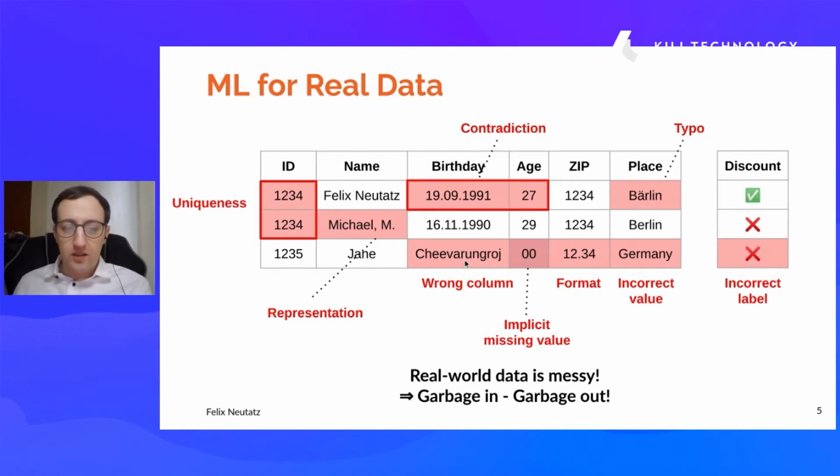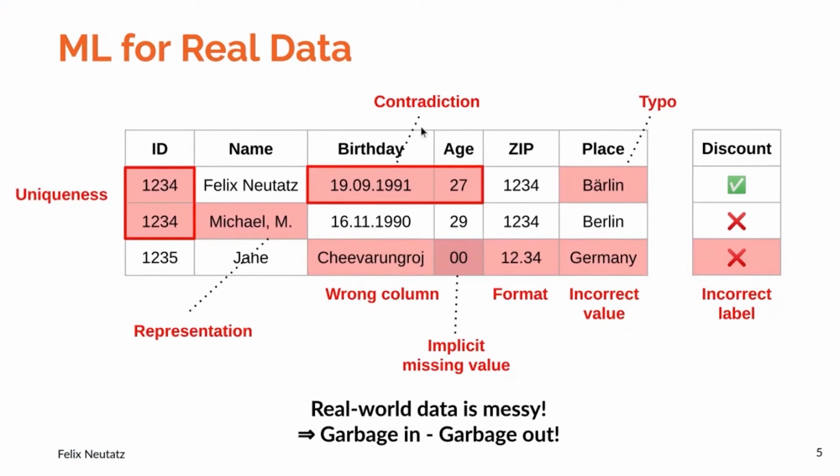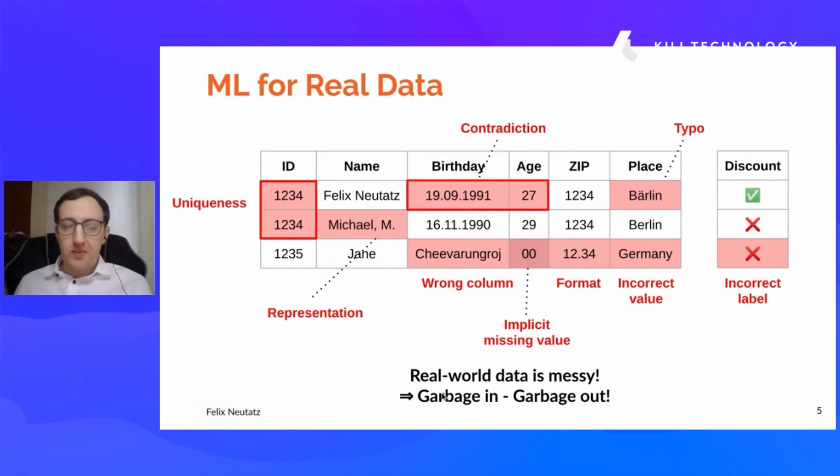For example, here a name was inputted into the birthday field, or we can have contradictions of values. For example, if you're born on the 19th of September, 91, then you're not 27, but slightly older. You might have missing values, formatting issues, incorrect values, or just simply typos. And of course, in the setting of machine learning, we might also have incorrect labels. So to conclude here, real-world data can be quite messy, and everybody knows that if you put garbage into an algorithm, you also get garbage out.